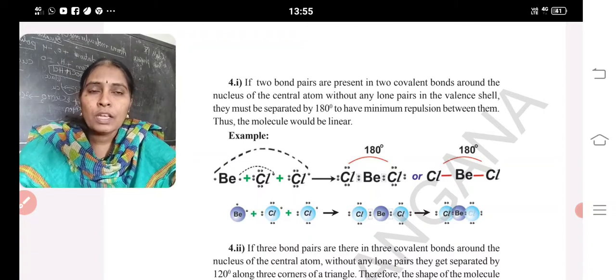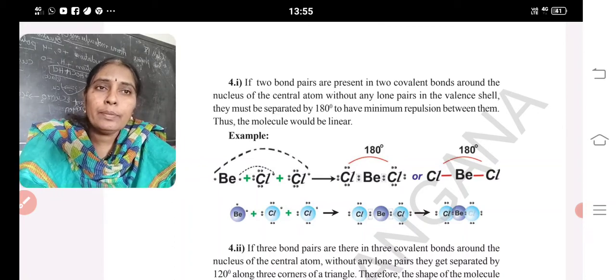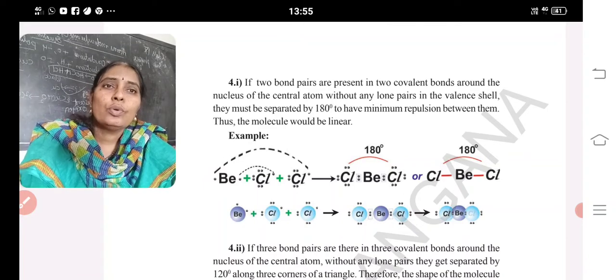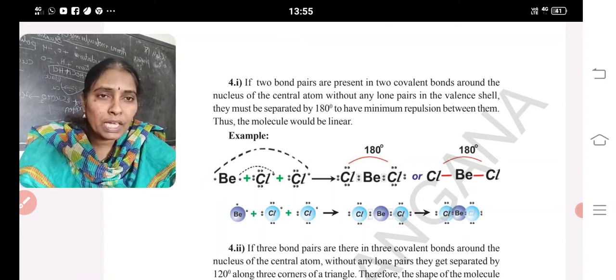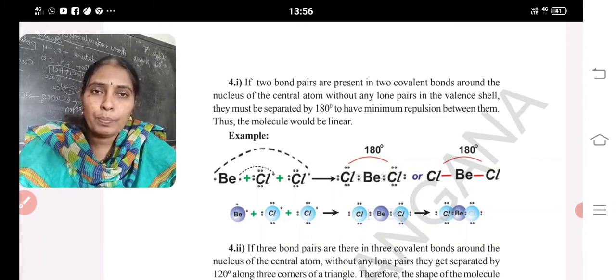What is it saying? 2 bonded pairs means 2 unpaired electrons, if they are present, can bond with others. So they are said to be bonded pairs. And in that, if there are 2 bonded pairs without lone pair, then what will be the shape? Linear. What would be the angle between 2 atoms? 180 degrees. Remember. Once again, if 2 bond pairs are present without any lone pair.